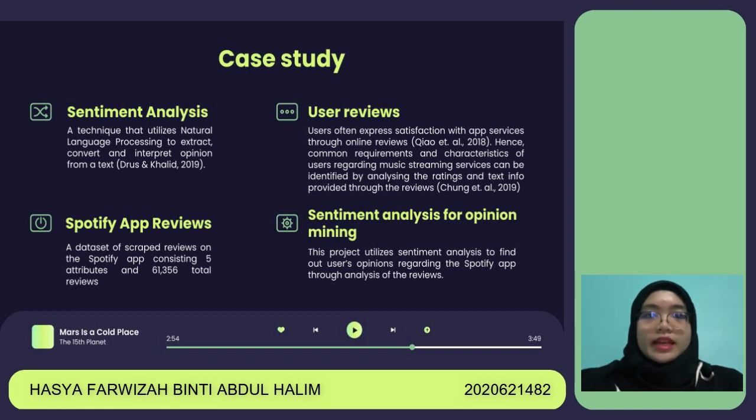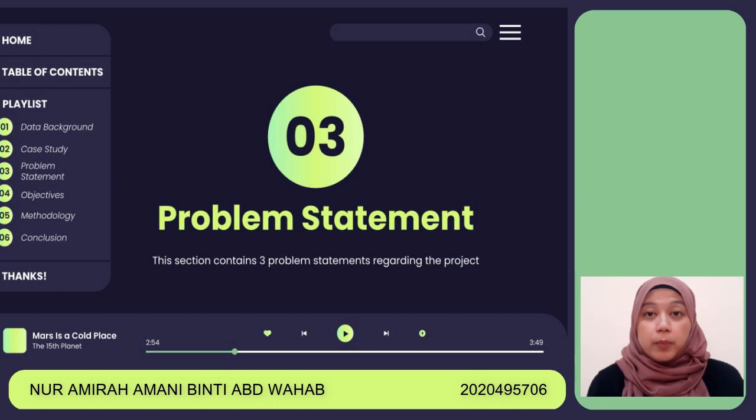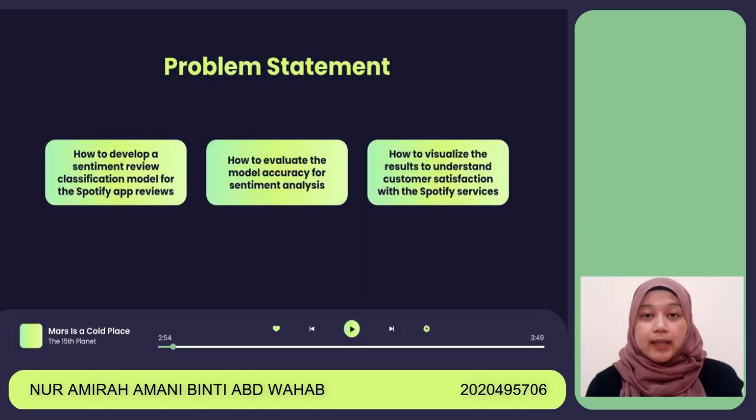Common requirements and characteristics of users about music streaming services can be identified by analyzing the ratings and text information provided through the reviews, to enable developers to get an insight on what to improve and maintain on their app. Hence, our project will be using sentiment analysis to find out users' opinion regarding the Spotify app through analysis of the reviews.